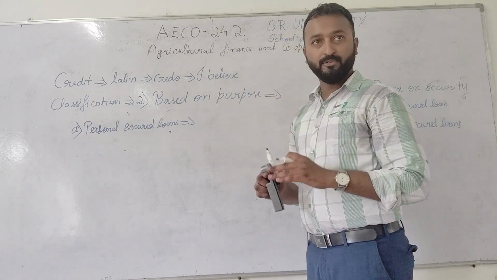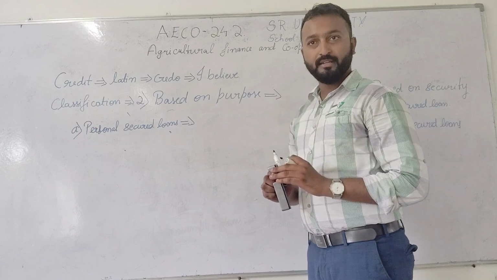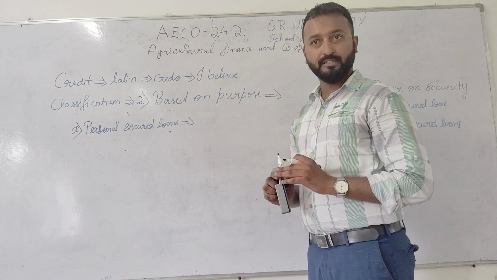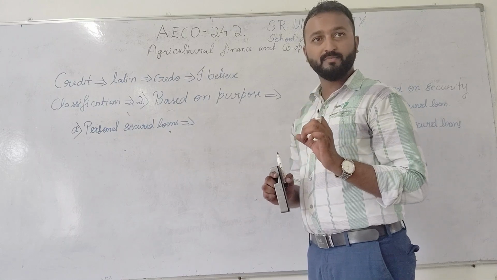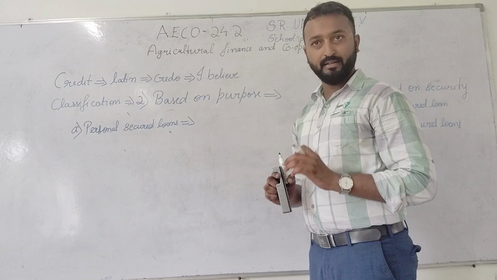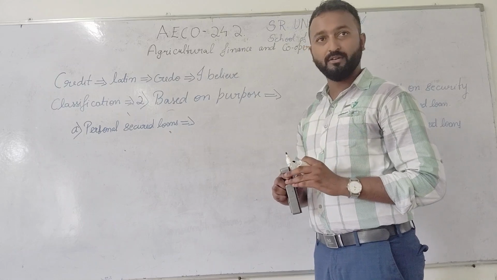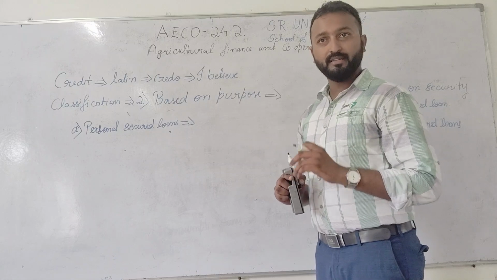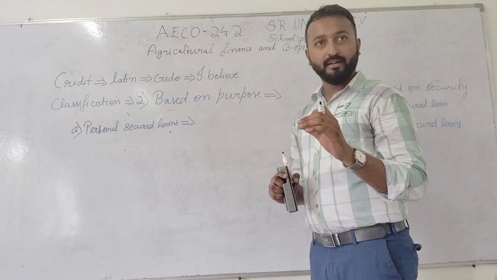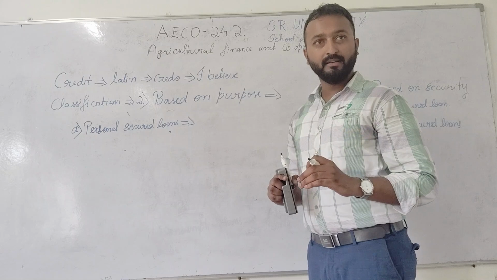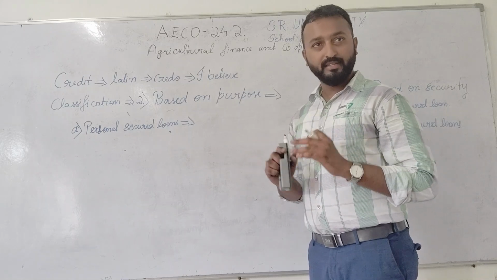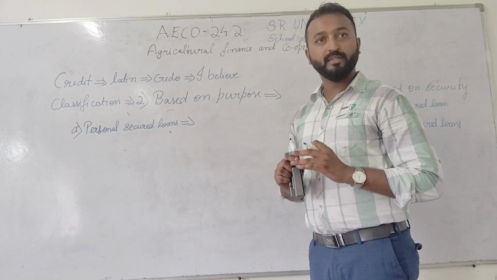In a white A4 size sheet of paper, that is like a bond paper. In that bond paper, he himself stands as a security. He will write that within a span of certain time, I will repay this loan amount. Suppose the farmer or borrower wants to take 10,000 rupees. What he will do means, in that bond paper, he will write, I have taken 10,000 rupees from this particular bank, and within 6 to 18 months itself I will repay this loan amount, or within 10 months itself I will repay this loan amount with interest.